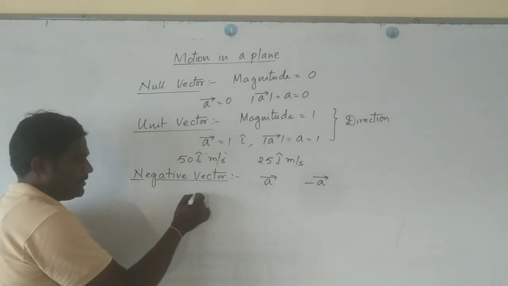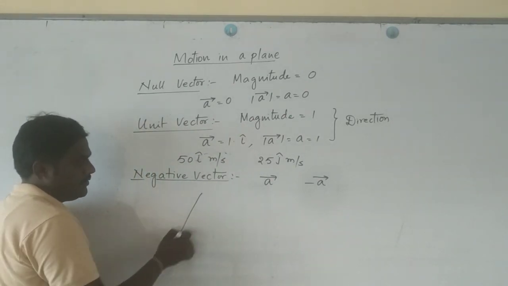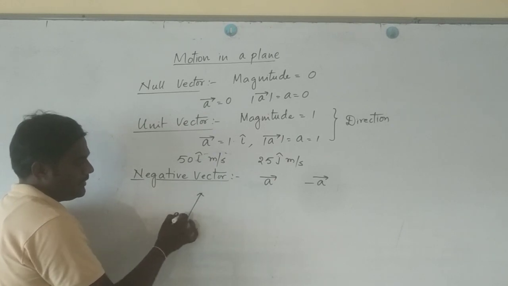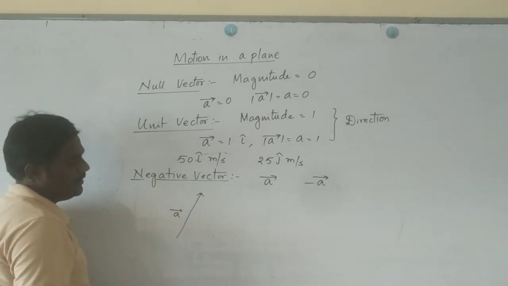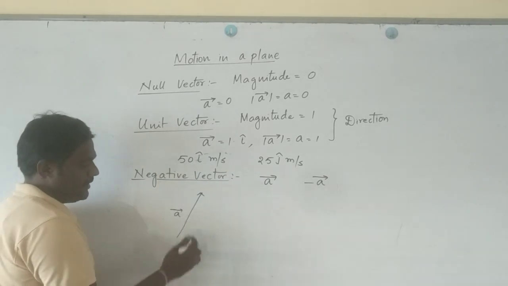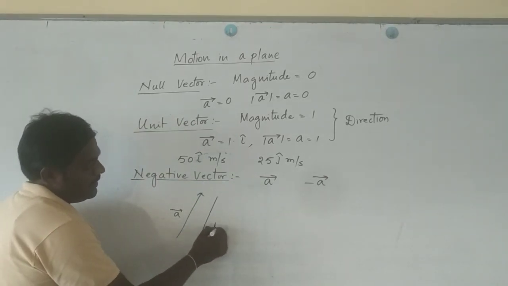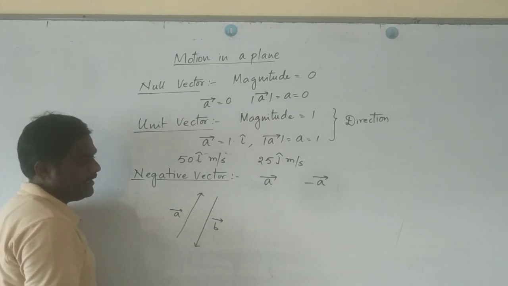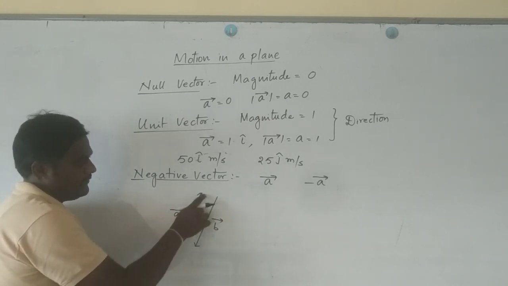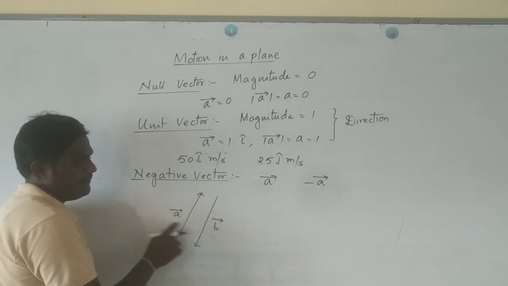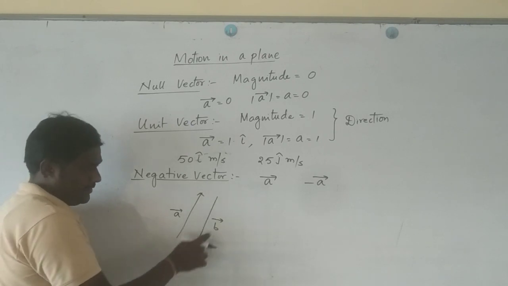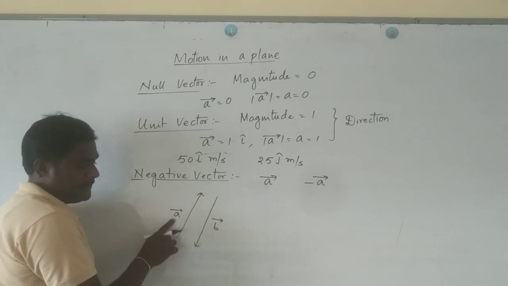Sometimes I can draw a diagram, just check it out. A bar is acting in this direction, neither x nor y. B bar is another vector acting in the opposite direction, but the length of the vector is the same, both are the same.